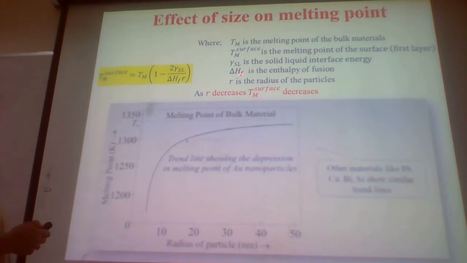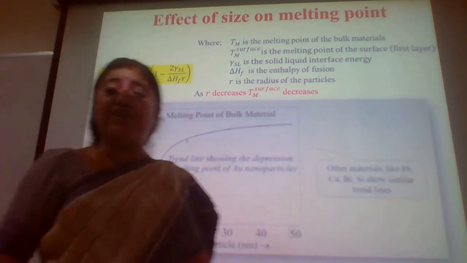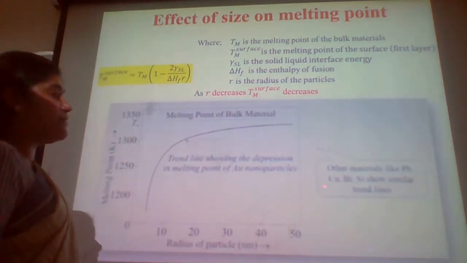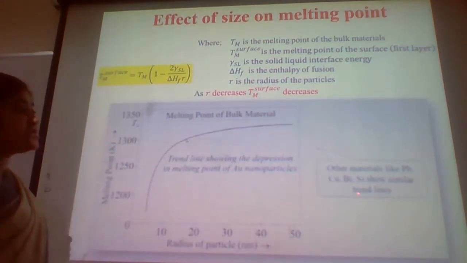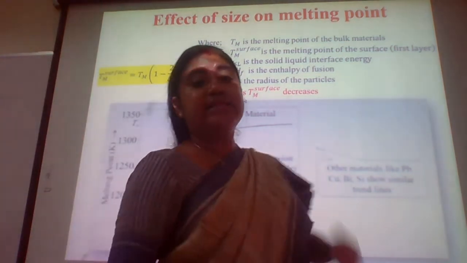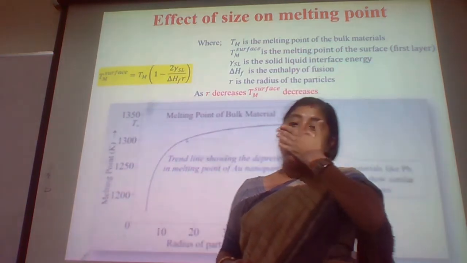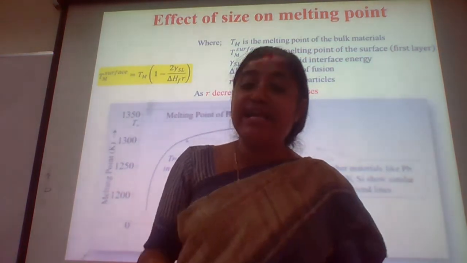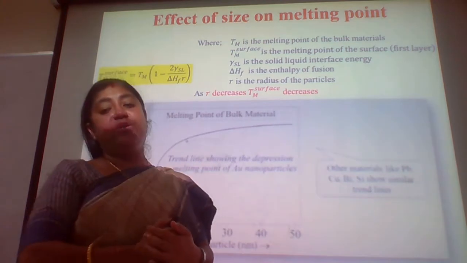Depending on the enthalpy of fusion and R being the radius of the particle, as R decreases, this also decreases. It is not only for gold. I have also mentioned other materials like lead, copper, bismuth, silicon, which all show similar trends, and this is again something we can visualize very easily in our laboratory with gold nanoparticles.